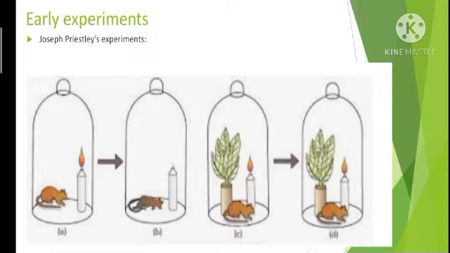By using the gas released by the burning candle and the breathing mouse. What did they release? Carbon dioxide. So the carbon dioxide was used by the green plants, and as a result they released oxygen. When oxygen was continuously released, the animal and the candle used it, so the candle kept burning and the animal was alive. This was the conclusion of Joseph Priestley's experiment.